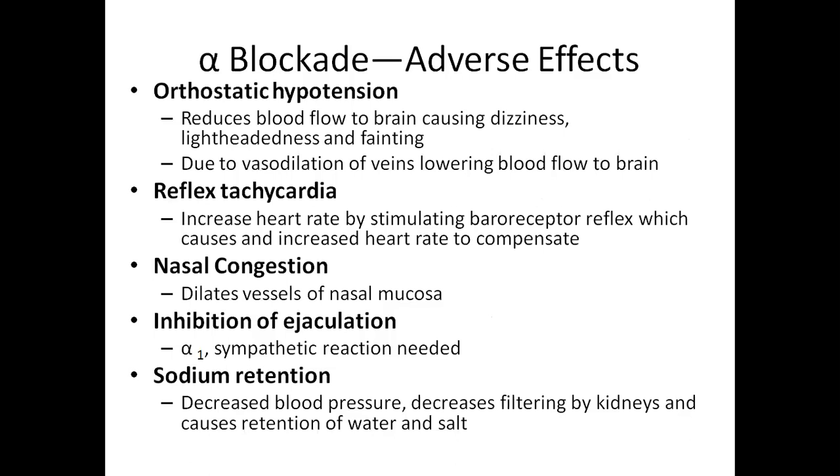Alpha blockade adverse effects. Orthostatic hypotension reduces blood flow to the brain, causing dizziness, lightheadedness and fainting, due to vasodilatation of veins and lowering of blood flow to the brain. Reflex tachycardia: increased heart rate by stimulating the baroreceptor reflex, which causes an increased heart rate to compensate.